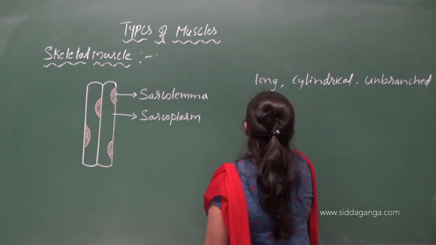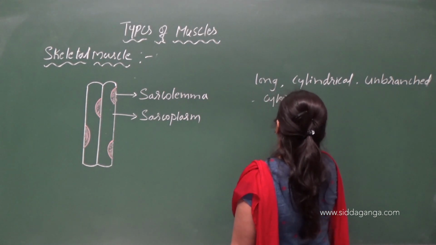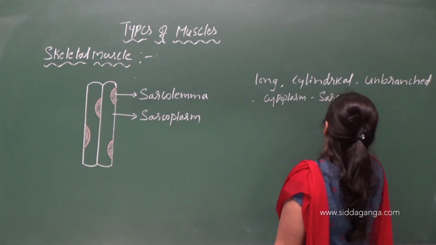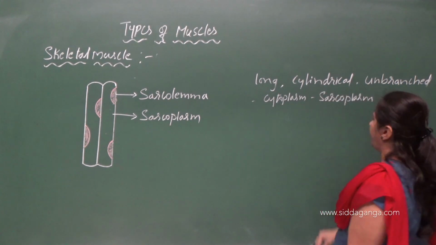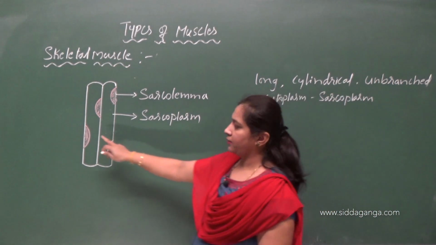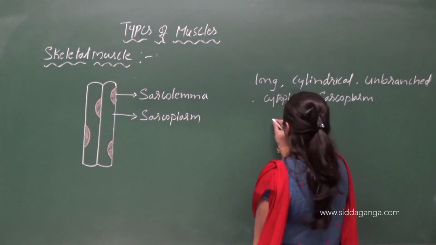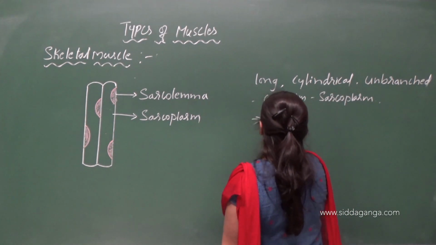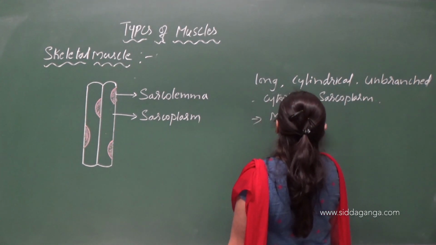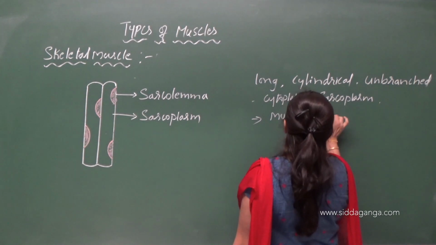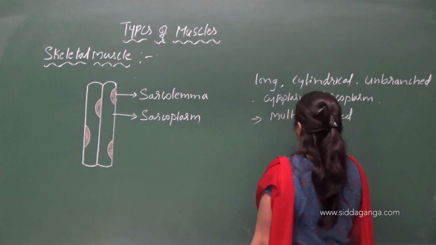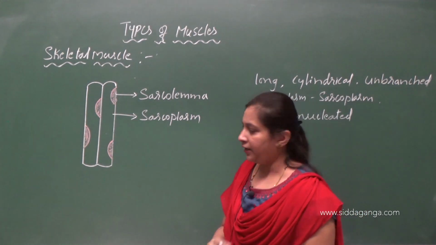So what about the cytoplasm? Cytoplasm is called sarcoplasm. Okay, and what about the nucleus? So there are many nuclei present. So hence these cells are multinucleated. Multinucleated means having many nuclei.